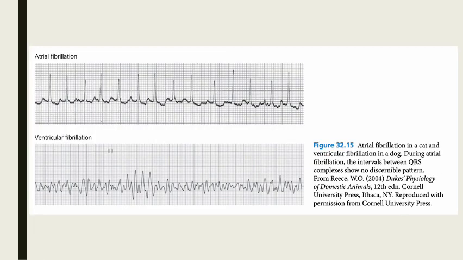And then we also have here an example of atrial fibrillation. You will see this often on the ECG monitor of your patients. So, this is what an atrial fibrillation in cats would look like. And we have here the ventricular fibrillation in a dog, how it would look like.